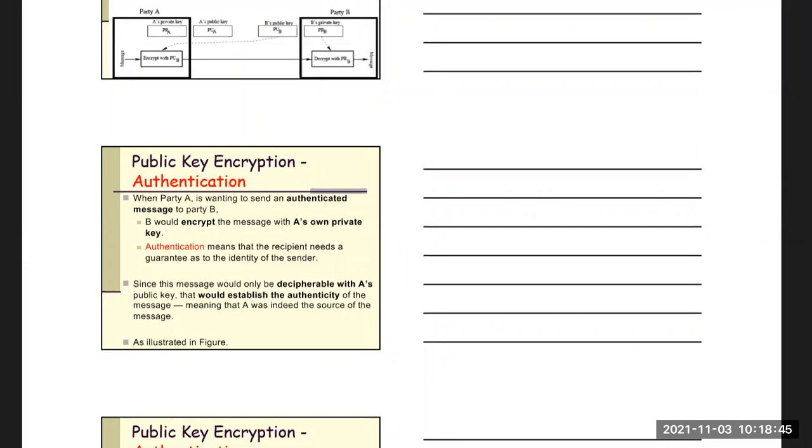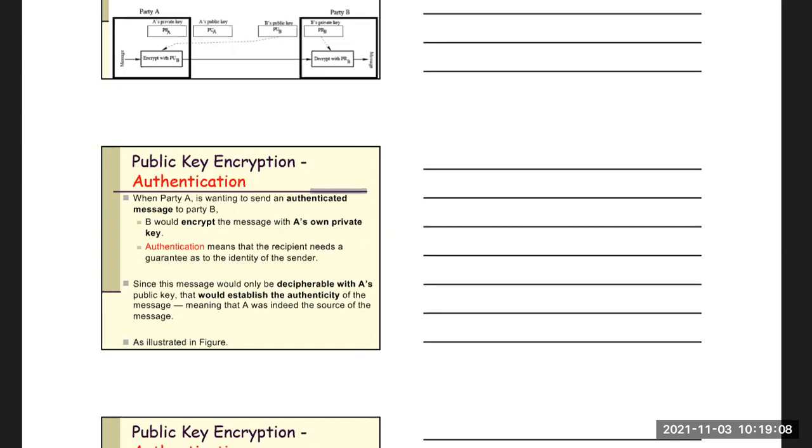Authentication means that the recipient needs a guarantee of the identity of the sender. It will use the private key, so that the message can only be decrypted with A's public key, because it is done with A's private key.